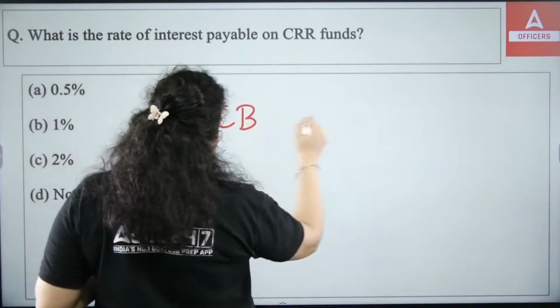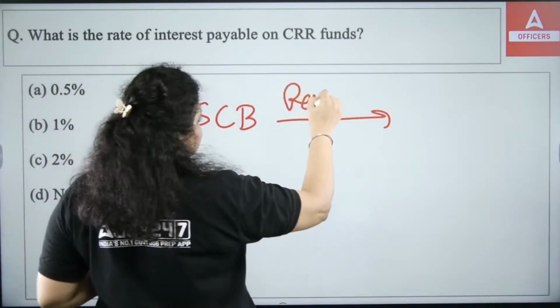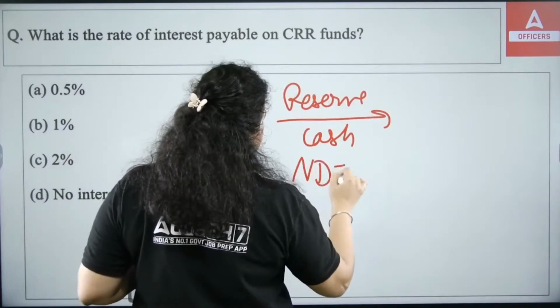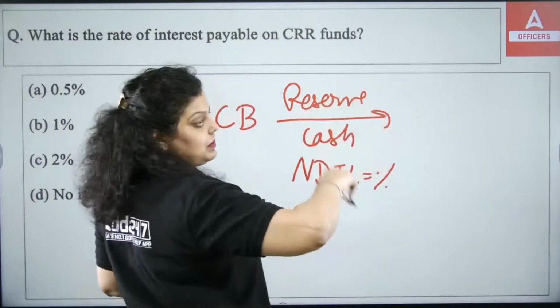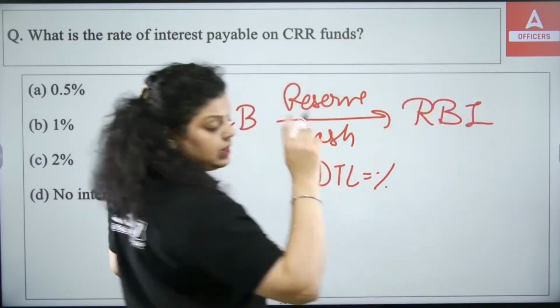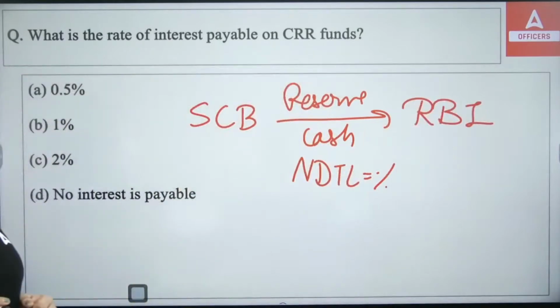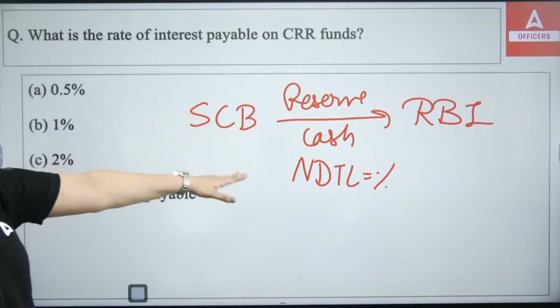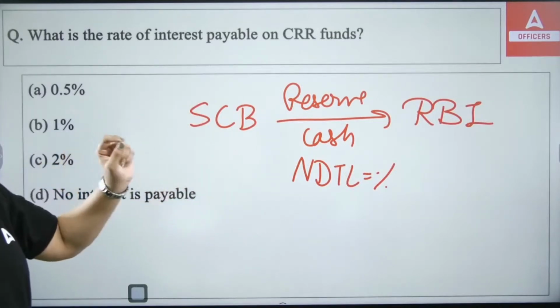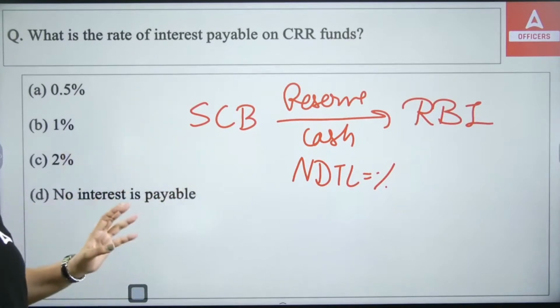All the scheduled commercial banks have to maintain a certain reserve in the form of cash as a percentage of NDTL, which will be prescribed by RBI. This reserve has to be maintained with RBI. There is no minimum and no maximum ceiling of CRR. RBI can decide whatever percentage of NDTL it wants to, because no restriction is there. No minimum, no maximum ceiling rate is there.